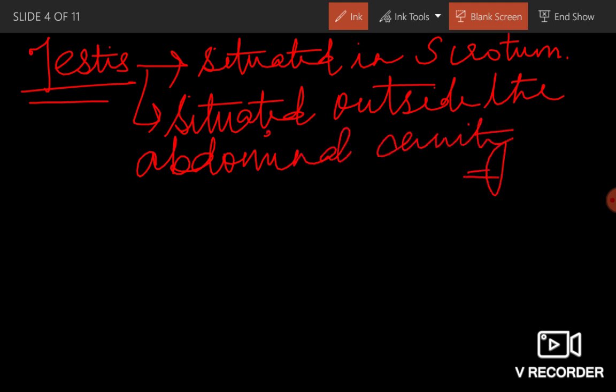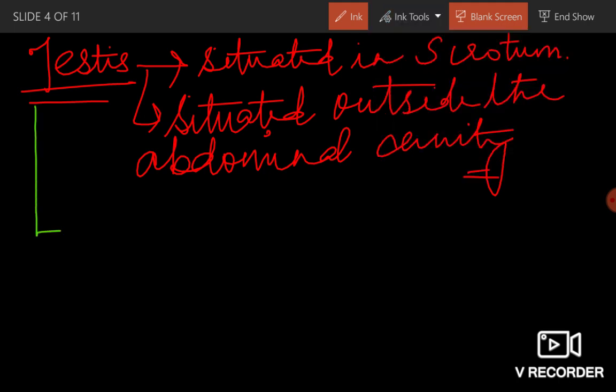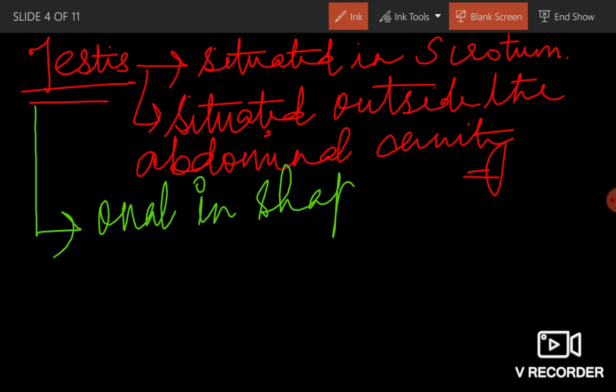Two important points: situated in scrotum and outside the abdominal cavity. This was one line, I broke it into two lines. You all must have understood this. Next, testis is oval in shape.